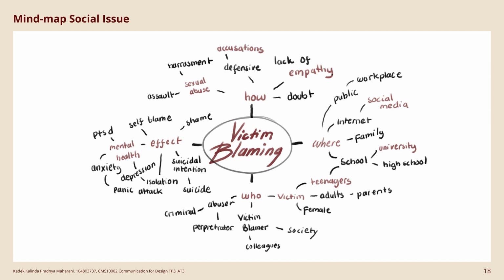Moving on to stage 2, design concept. I created a mind map for the social issue and highlighted some parts that are going to be rather important, such as sexual abuse, because the most common victim of victim blaming is the survivor of sexual abuse, who is usually a teenager. The effect can damage their mental health, such as anxiety, PTSD, or worse, which can lead to suicidal intention. Victim blaming happens because people are defensive, doubtful, and lacking empathy, so they choose to accuse the victim to feel safer. Victim blaming commonly happens around social media, workplace, school, and even family. The act involves three roles: the blamer, the victim, and the abuser.